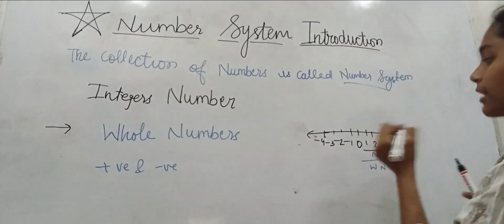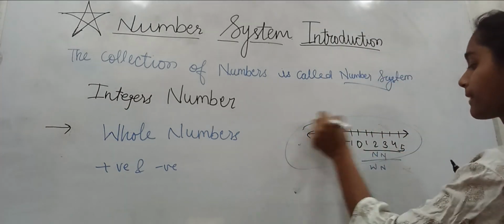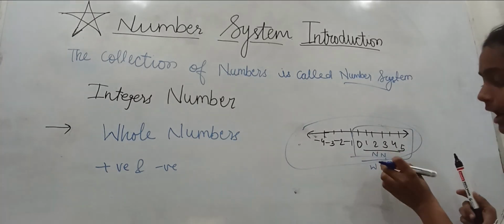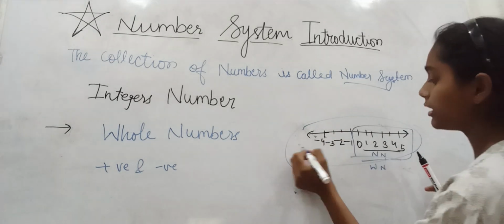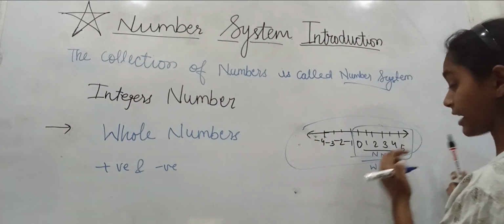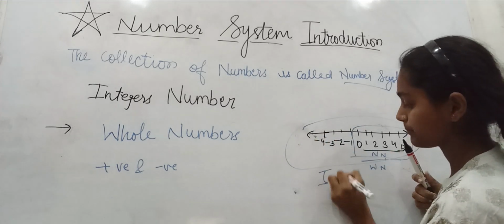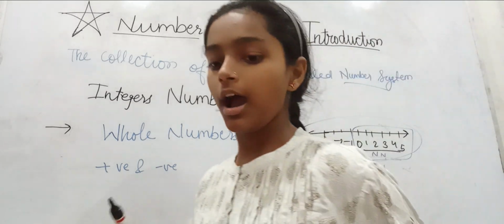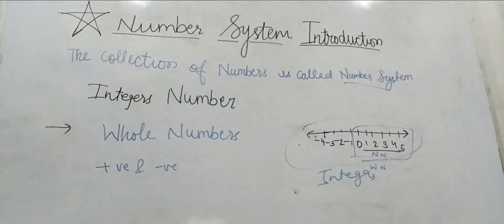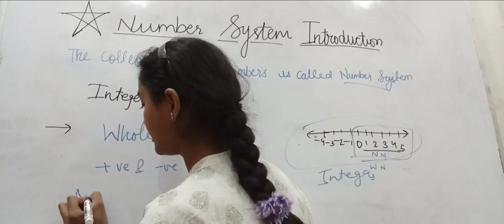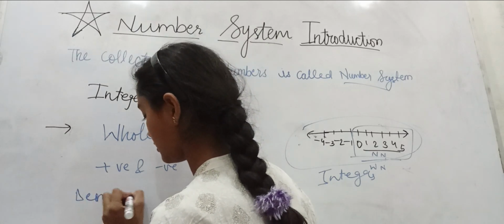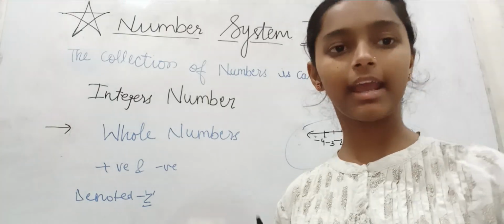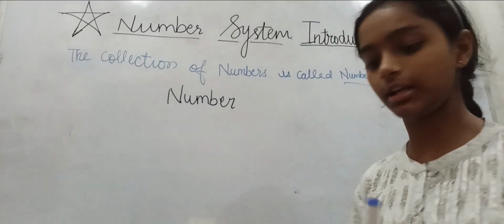So you can say that this from the right hand side of 0 is whole number and natural number, but this from the right hand side and left hand side both, they are integers. And integers are generally denoted with a capital Z.